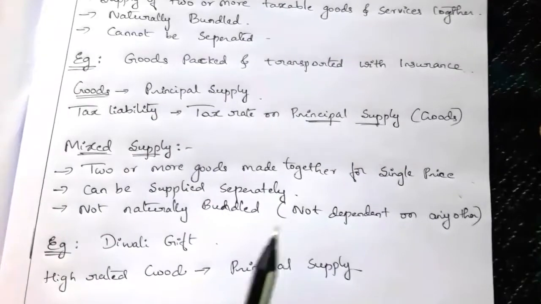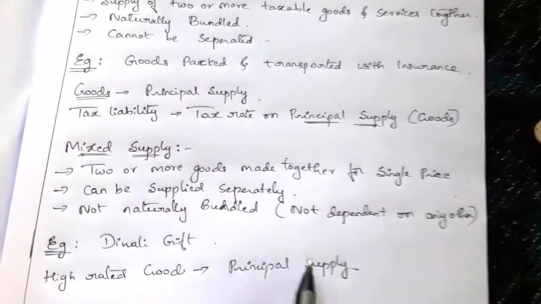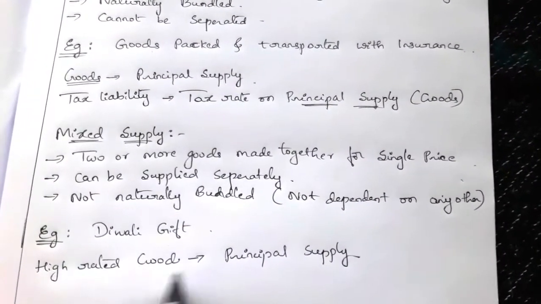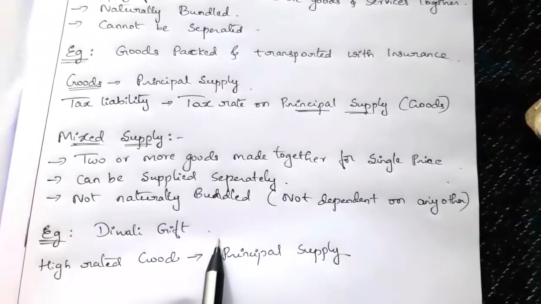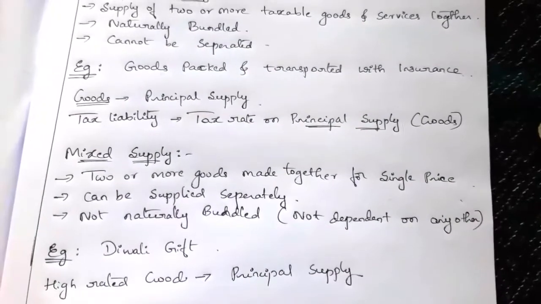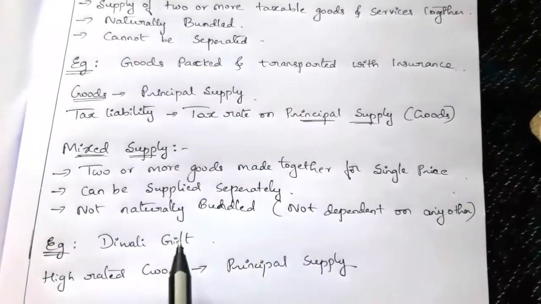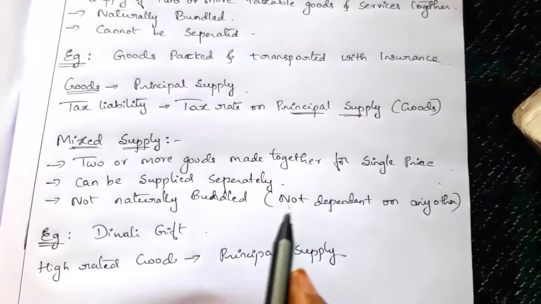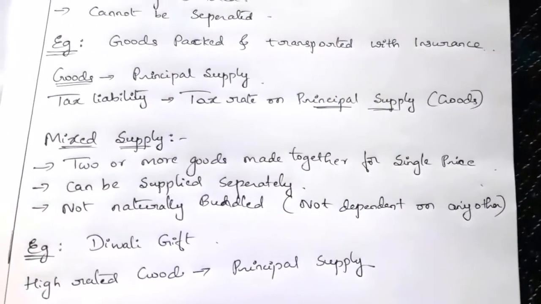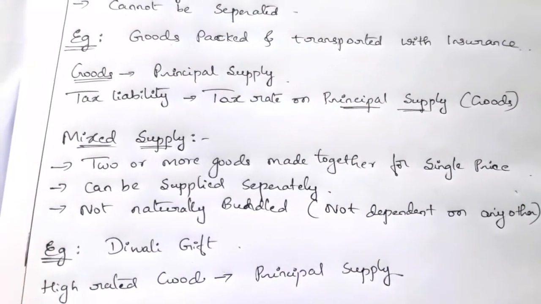But these goods can be supplied separately, means sweets can be sold separately, chocolates can be sold separately, cakes can be sold separately. Likewise, the items in the Diwali gift box can be sold separately. So this is nothing but mixed supply. The tax rate applicable is that of the highest rated goods. In this gift box, the product which has the highest tax rate is known as the principal supply. The tax rate of that principal supply will be applicable to the entire gift box. So that is about the mixed supply.